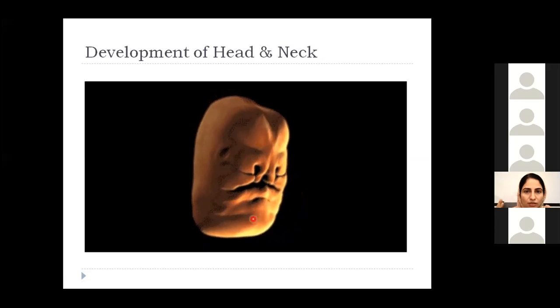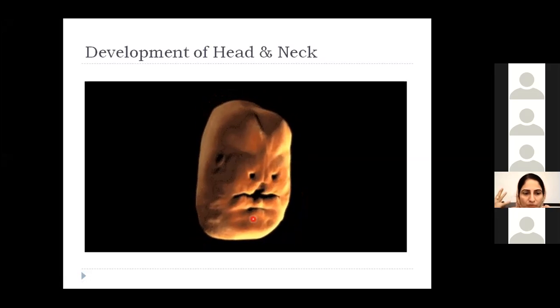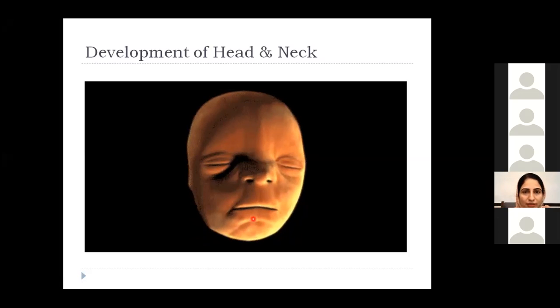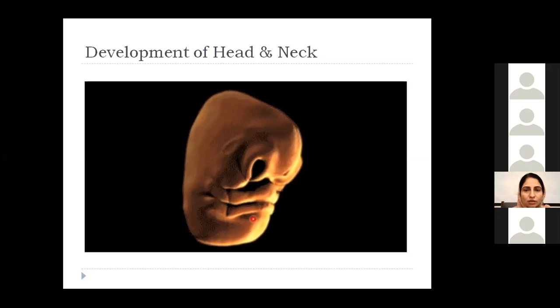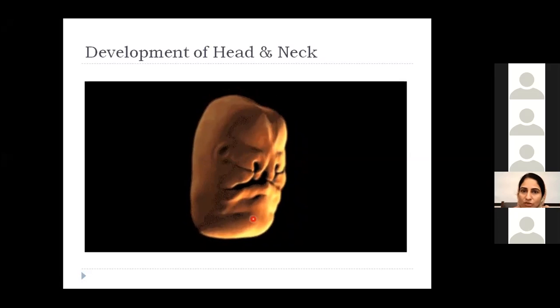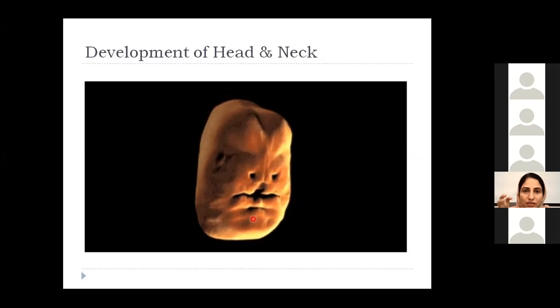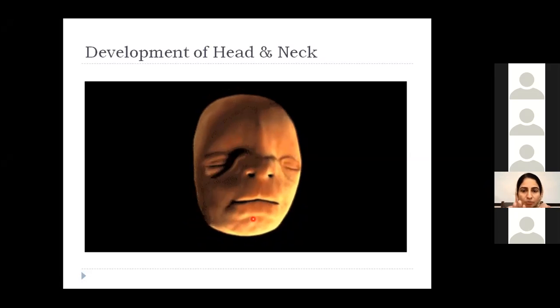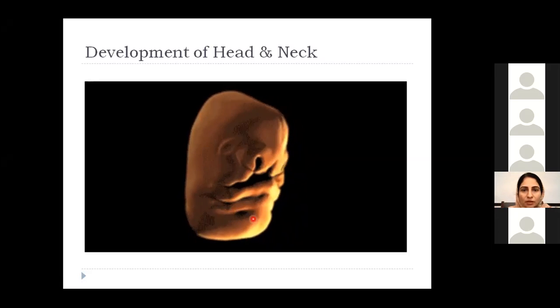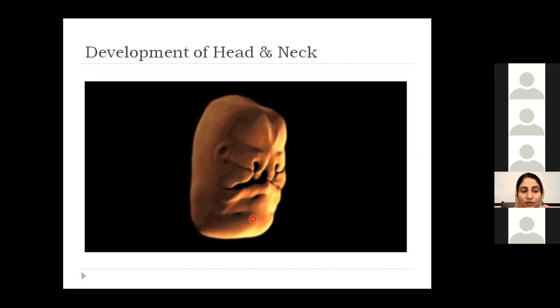These are actually the neural crest cells which come into play. And the neural crest cells also have some contribution in the development of the cardiovascular system as well, especially the conotruncal region, when there is separation of the conus cordis during development of the cardiovascular system.